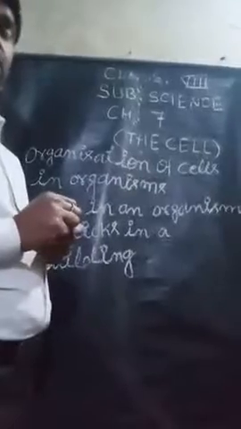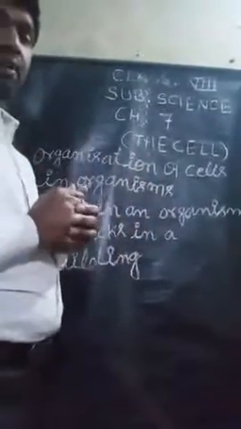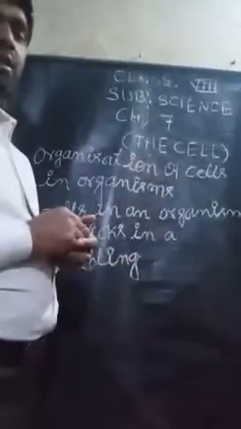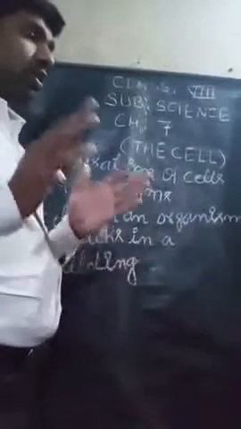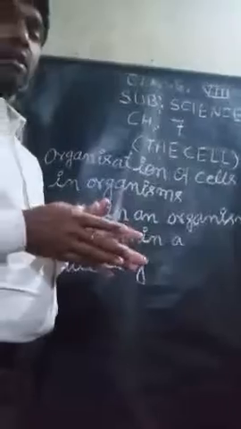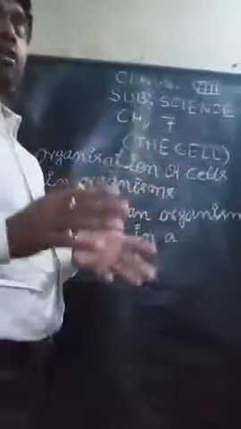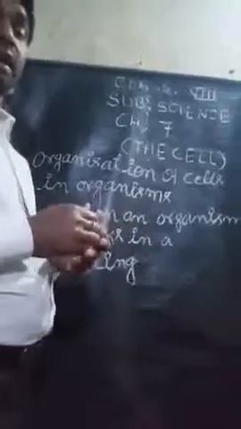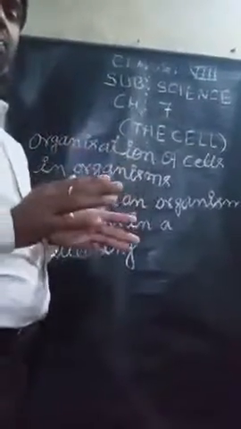The organs don't work alone. Organs constitute a group and form an organ system, and that's why it functions in the body. There are various organ systems in the body, such as the excretory system, digestive system, lymphatic system, circulatory system.